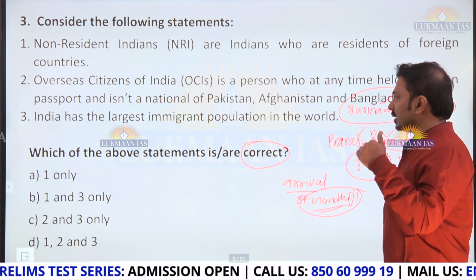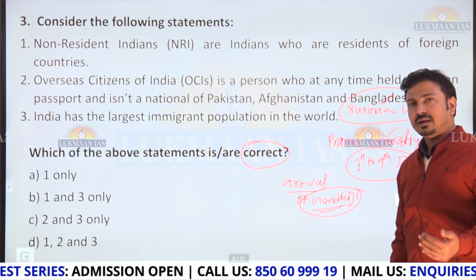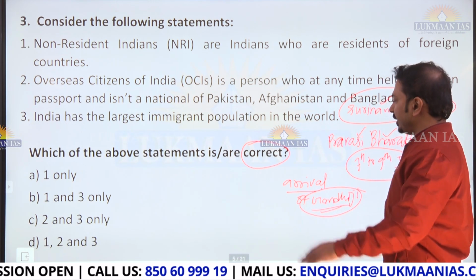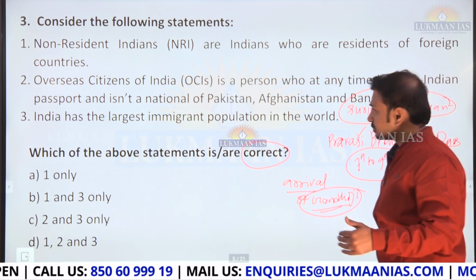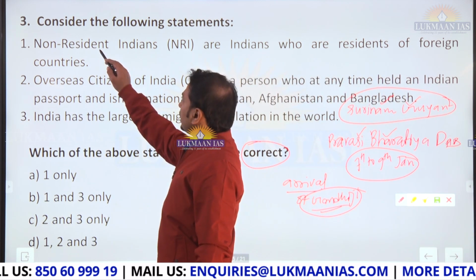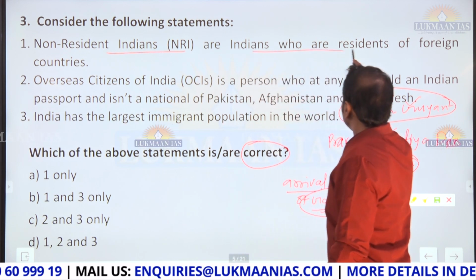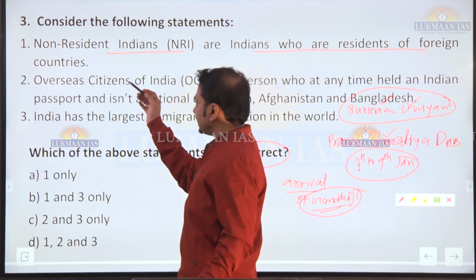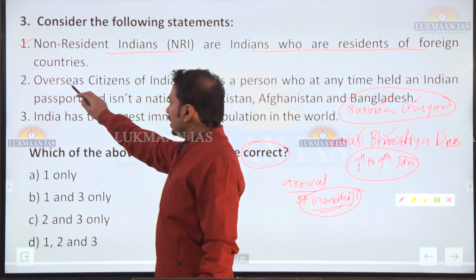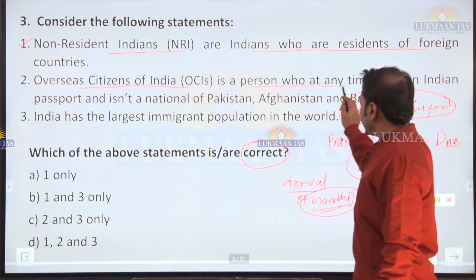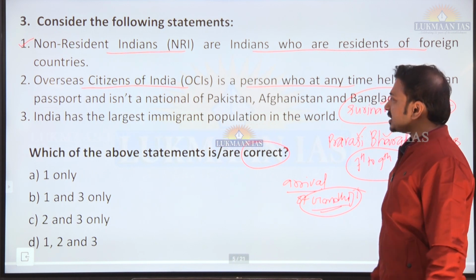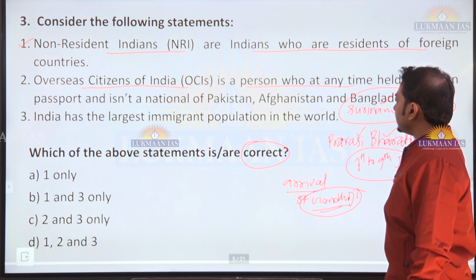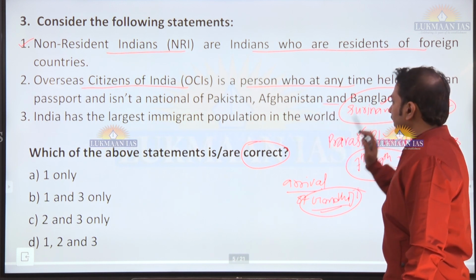Now talking about the Indian diaspora living outside India and the categories of the citizens according to the laws and rules in India. Let's see these statements. Non-resident Indians are Indians who are residents of the foreign countries. That is of course true. Non-resident, they are talking, so first statement is correct. Overseas citizens of India is a person who at any time held an Indian passport and is a national, we can say, of Pakistan and Afghanistan and Bangladesh.